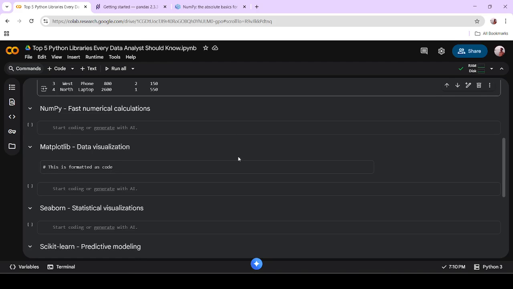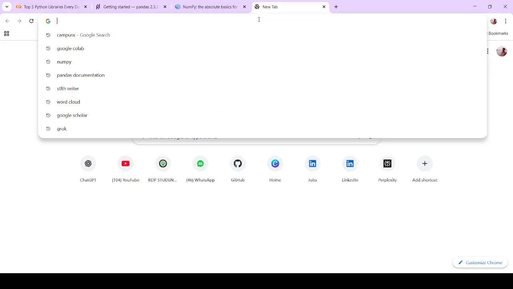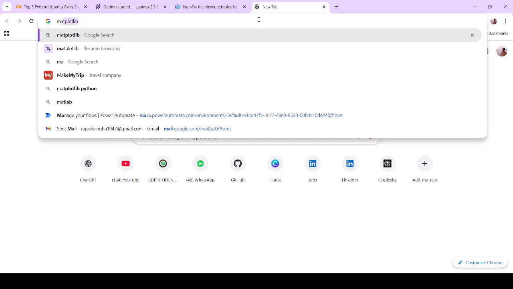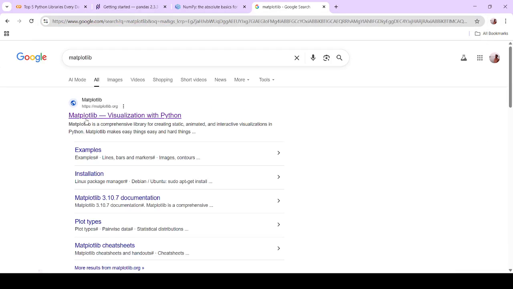And number 3 is Matplotlib, which is for data visualization. Because after cleaning data or finding insight, you have to present your insight with the help of visualization. So for that you have to know Matplotlib. This is also a very important visualization library that comes from Python. Just search Matplotlib and go to the documentation.